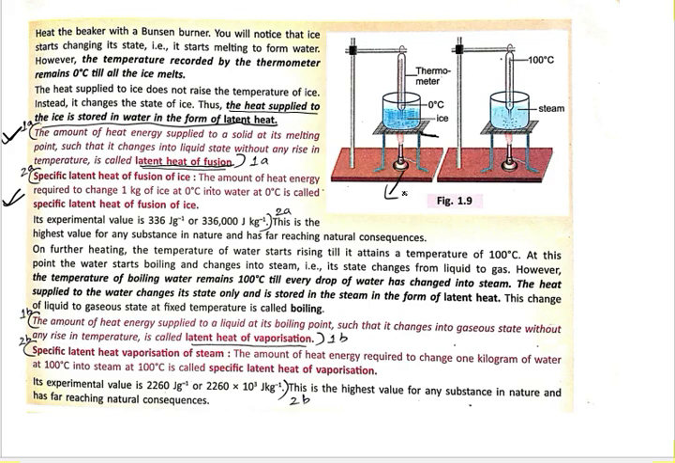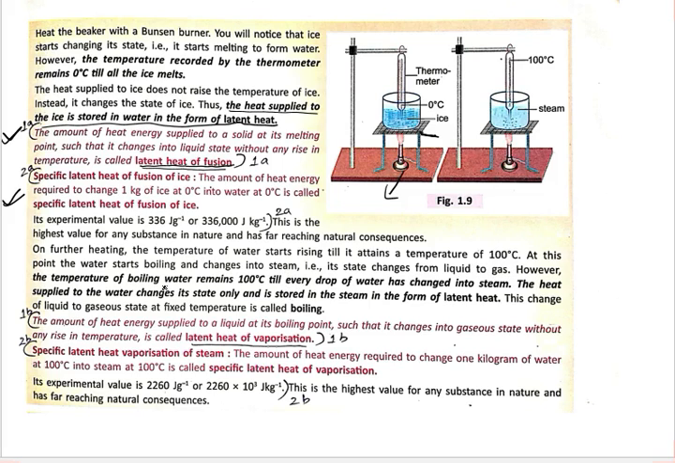So on further heating, if you further heat the water, the temperature of the water starts rising, until it attains a temperature of 100 degrees Celsius. So after 0 degrees Celsius it will go to 20, 30, 40 in this way until reaching 100 degrees Celsius. At this stage the water starts boiling. So you need to remember that 100 degrees Celsius is the temperature at which water boils and converts into steam, that is it starts converting into gas.